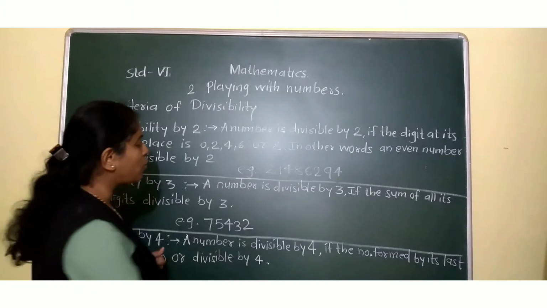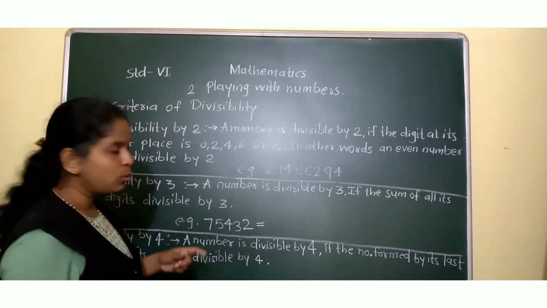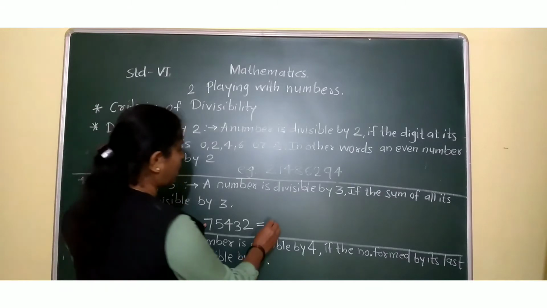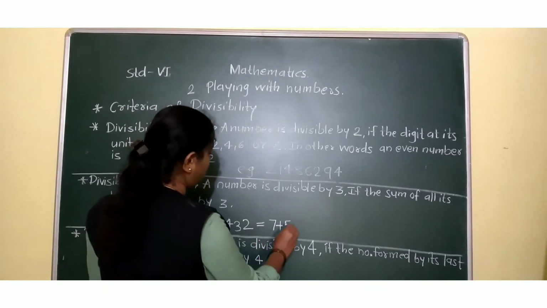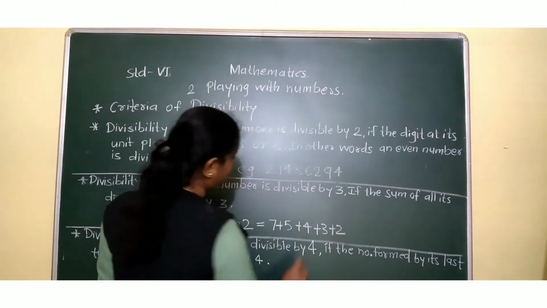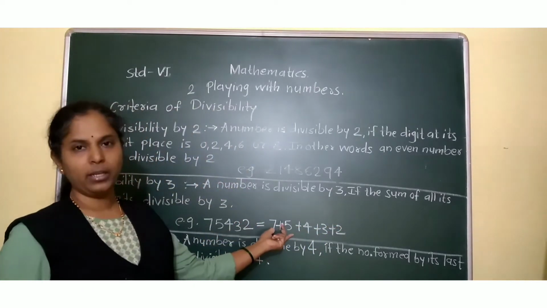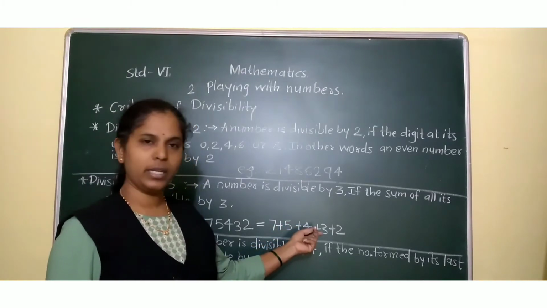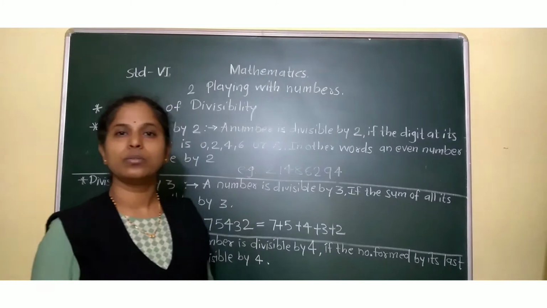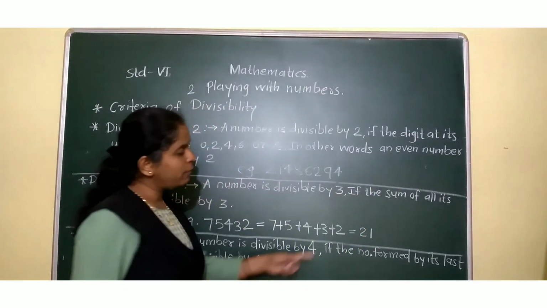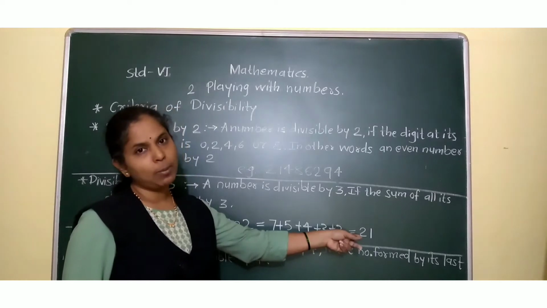How? You just have to add each digit given in the number. That is 7 plus 5 plus 4 plus 3 plus 2. 7 plus 5 is 12, plus 4 is 16, plus 3 is 19, plus 2 is 21. Now, 21 is divisible by 3.